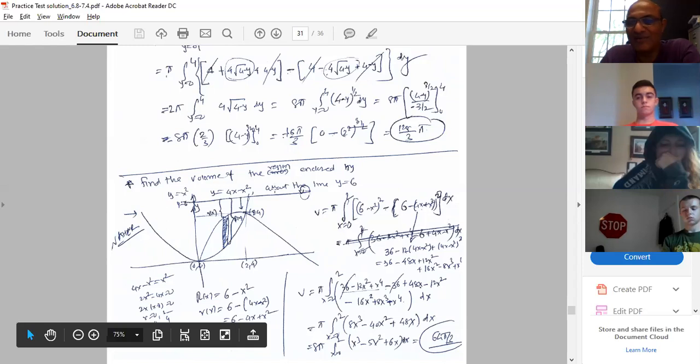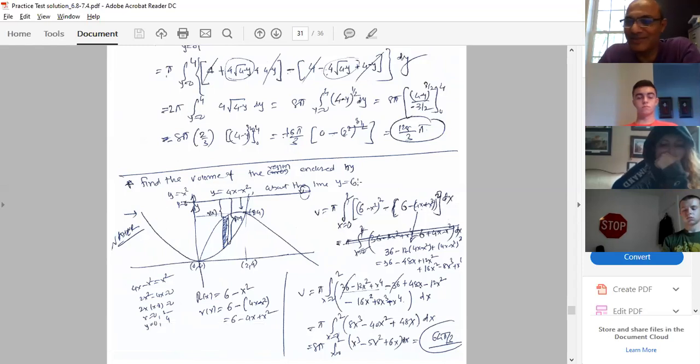Just play like this. I took y equal to 6. Why not take y equal to 7? You can change the example, take y equal to 7 and try to find your answer. Same way, take y equal to 5 and try to find your answer. Don't change the functions, just change your axis of revolution. That's the best way to practice.